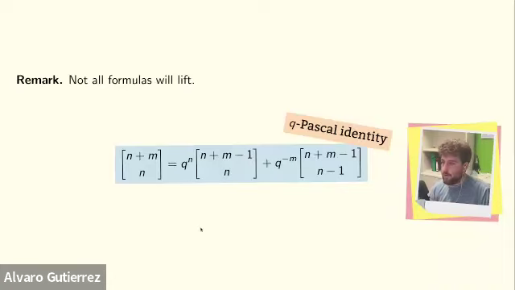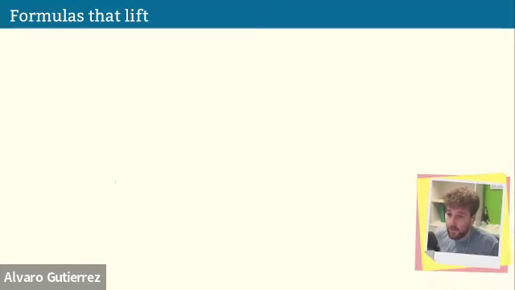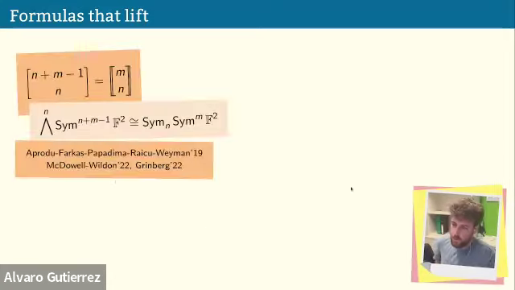Okay, so not all formulas lift. Which ones do lift? And here is a comprehensive list. So the first one is this one. Actually, I have been using this one implicitly this whole time because, on the left, I'm counting n subsets of a set of cardinality n plus m minus 1 with some q statistic.